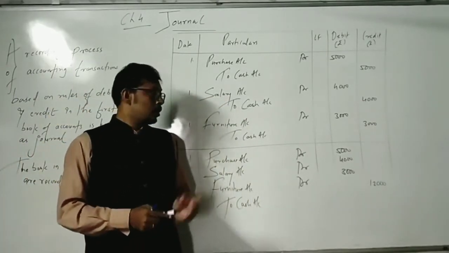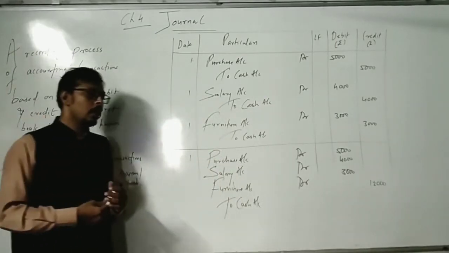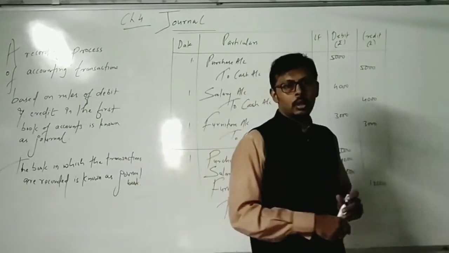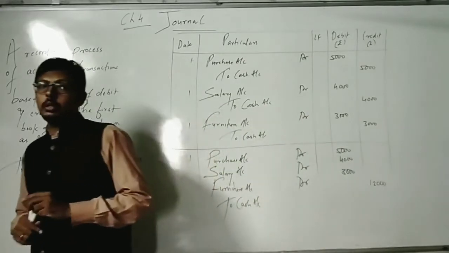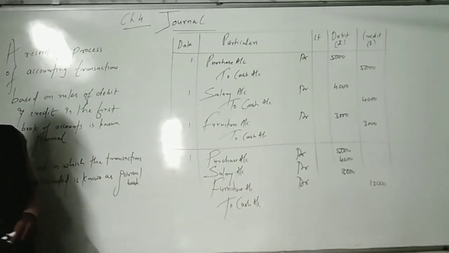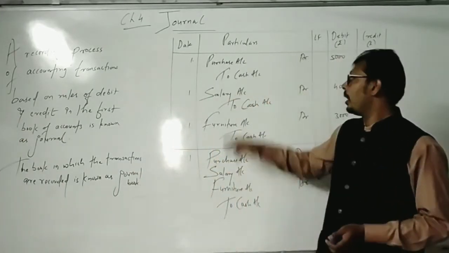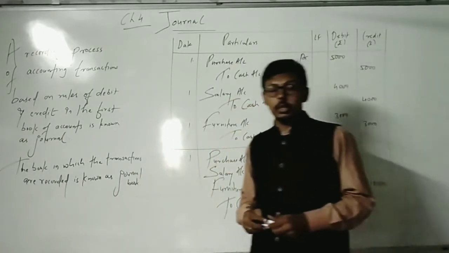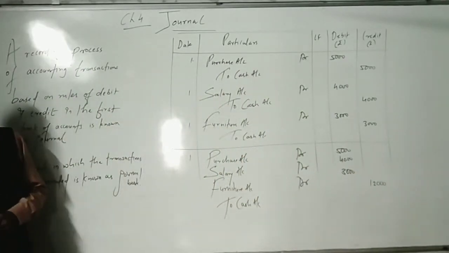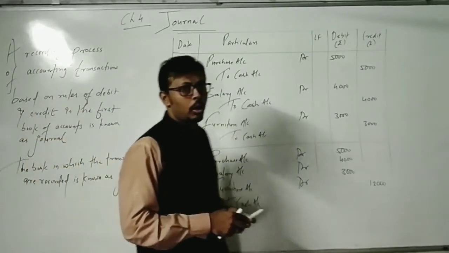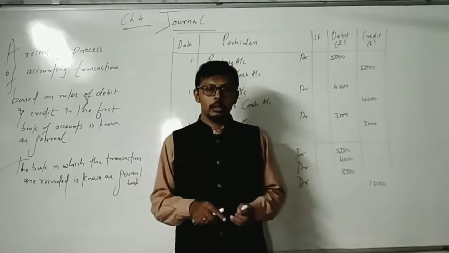Okay. So based on the accounting rules, the golden rules of accounting, you have to think and pass the entries. This is the main book of accounts. After this, the next step is the ledger. So individually we are making books for individual accounts, that is the ledger. Then from the ledger we prepare the trial balance, and once the trial balance is tallied, we go for annual accounts in the month of March.